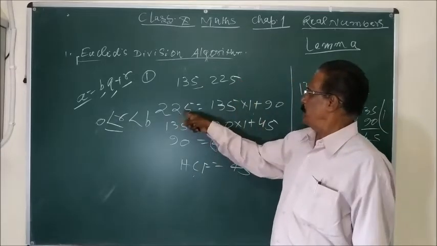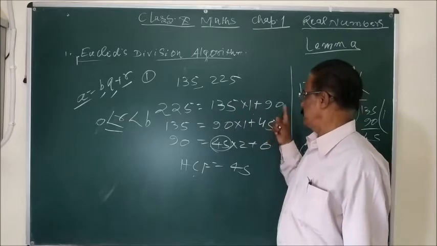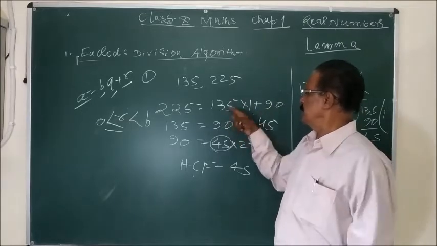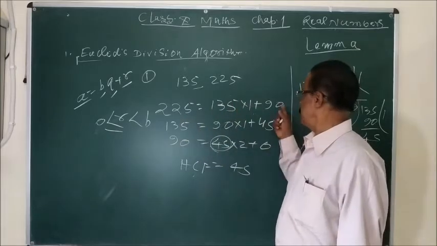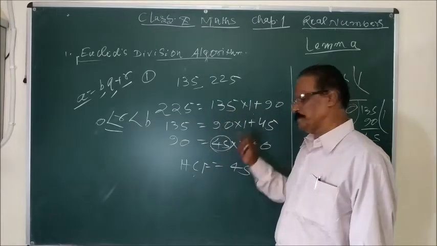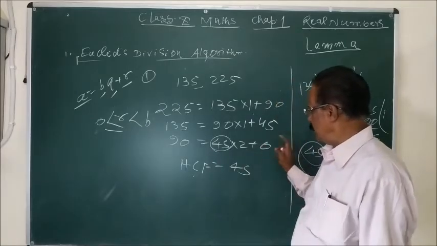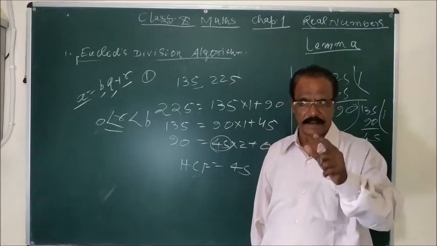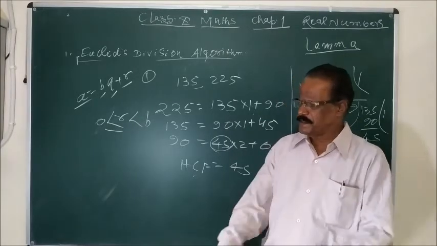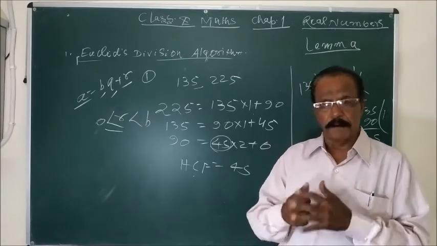Here is dividend and here is divisor, and you divide by 1, remainder is 90. Here, two things important, that the divisor becomes dividend and the remainder becomes divisor. And this process continues till you get 0. And if you get 0, the last divisor is the HCF of the given numbers. Understand? And then I will come to the next type of question.